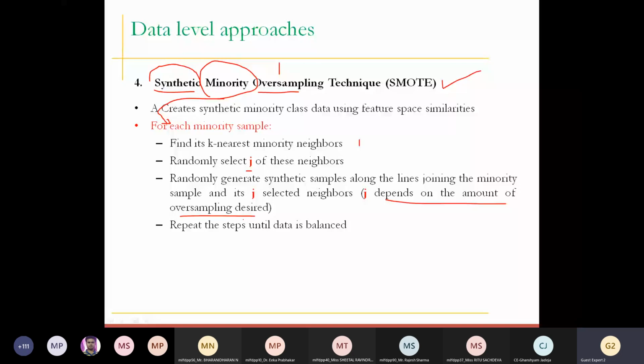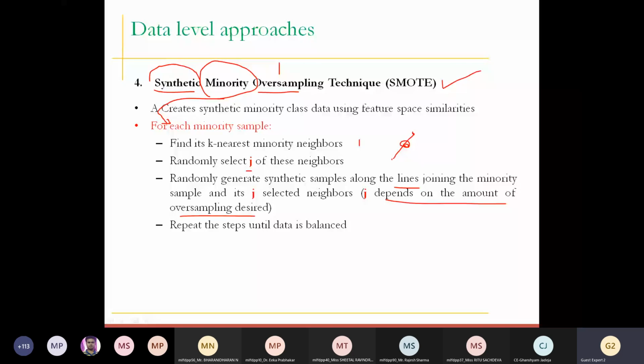Once you select, so out of 5 neighbors, suppose you have selected 3 neighbors, then you need to generate a line between your point and the neighbor. Between this line you need to create synthetic samples, not just one, but according to your requirement you need to create synthetic samples.